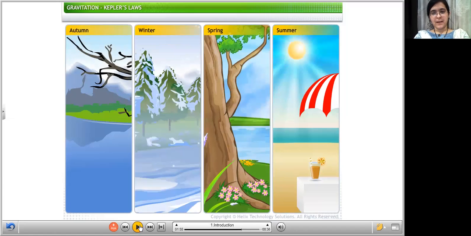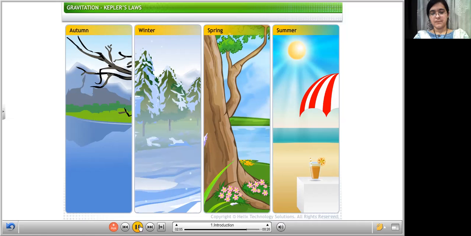Kepler gave the planetary motion, which told about how the seasons come and go, and how the planetary motion occurs. Kepler's laws helped explain, among other things, the reason for changing seasons on Earth.